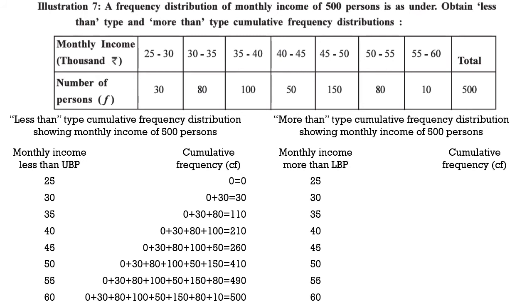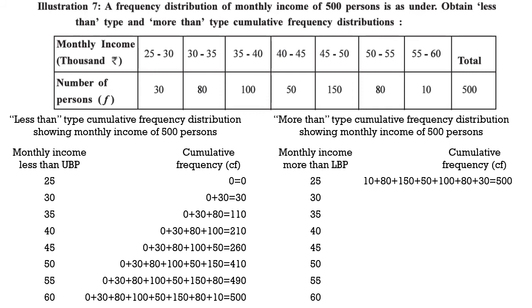For example, the cumulative frequency for 25. Now here we have to take into consideration more than values. So anything more than 25 we have to take into consideration, and that is everything. More than 25 is 30, 35, 40, 45 up to 60. So all the frequencies of the data will be taken into consideration. So we will write it down in a reverse manner. 10, 80, 150, 50, 100, 80 and 30.